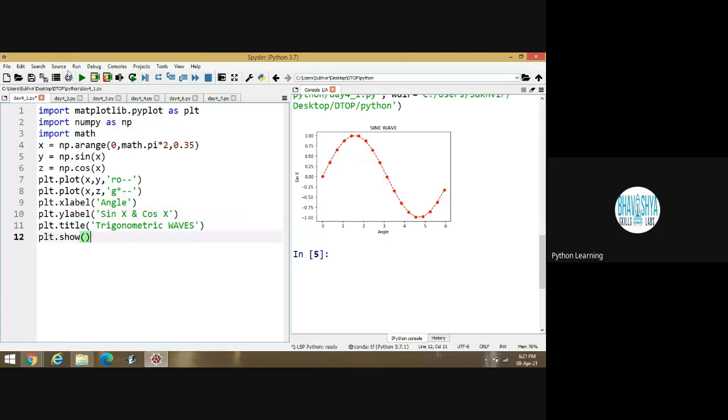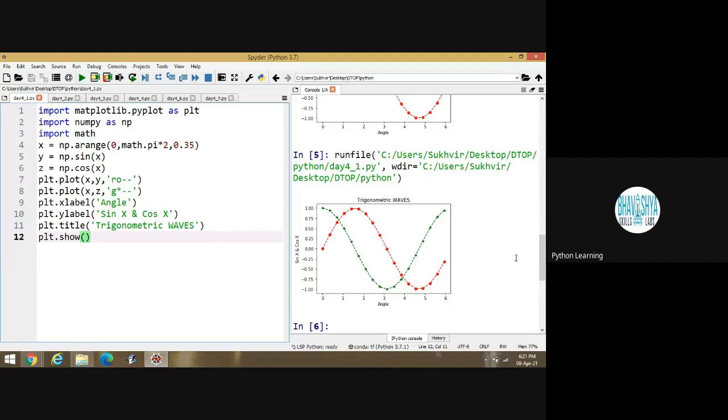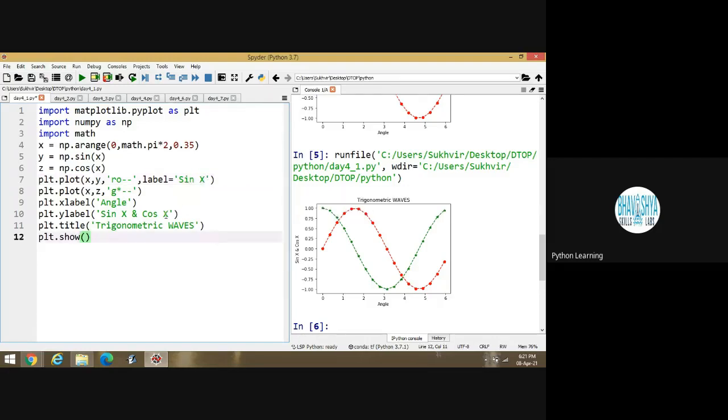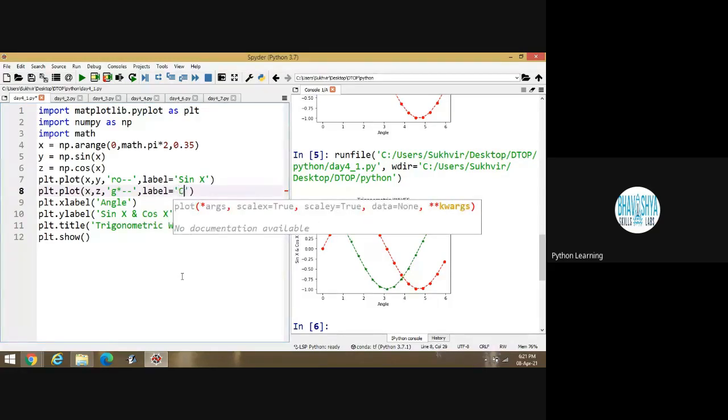and execute the program. I can design two waves. First wave is of sine and second is of cos. And I can set label also. Because I am writing here label is equal to sine x. And in second, I can set label is equal to, in single quotes, I can write cos x.